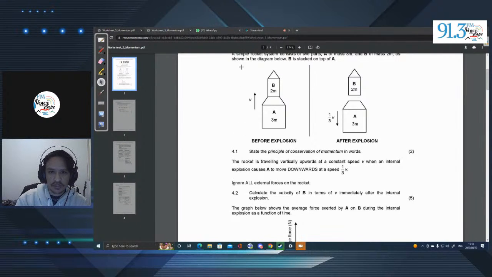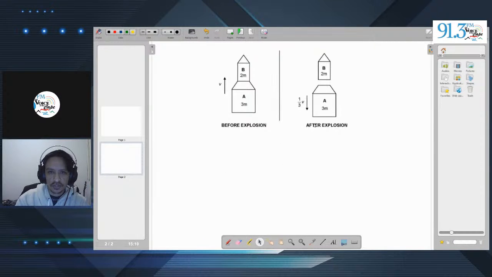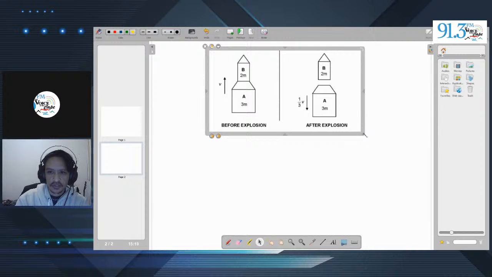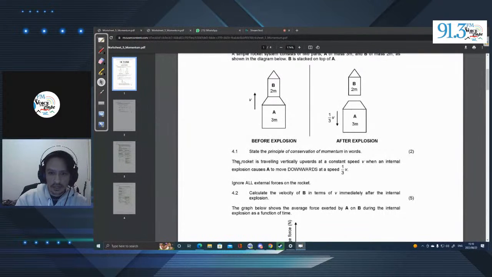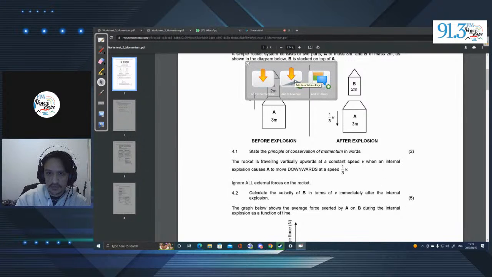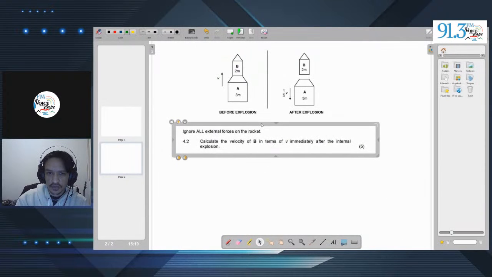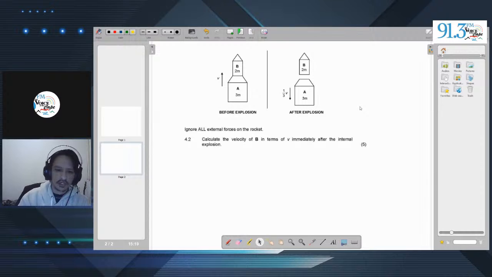I'll crop this image out and add it onto a new page, make it a little smaller so we have space to work with, and crop out the question as well. Add to current page. So this is what we're looking at. Now, let's give it a go.